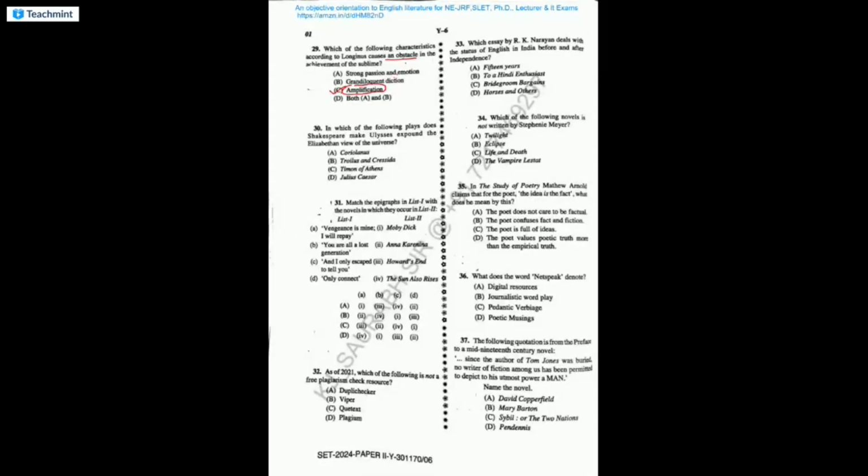In which of the following plays does Shakespeare make Ulysses expound the Elizabethan view of the universe? So the answer is Troilus and Cressida. Match the epigraphs. The answer is B, which basically means